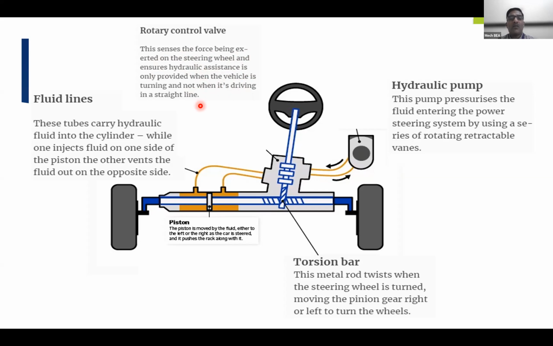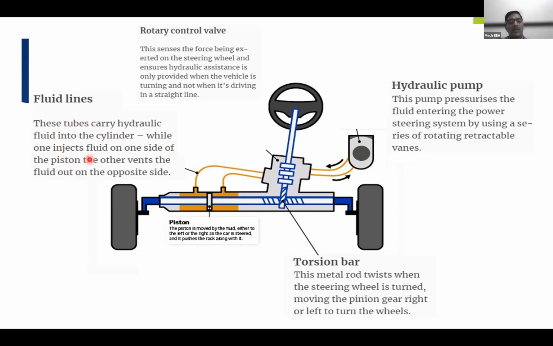So whenever the vehicle is moving in a straight direction, that rotary valve is not going to supply pressurized oil to either side of the piston. So this will actuate whenever the driver decides to steer in any direction. And then these are the two lines shown, those are called the fluid lines.